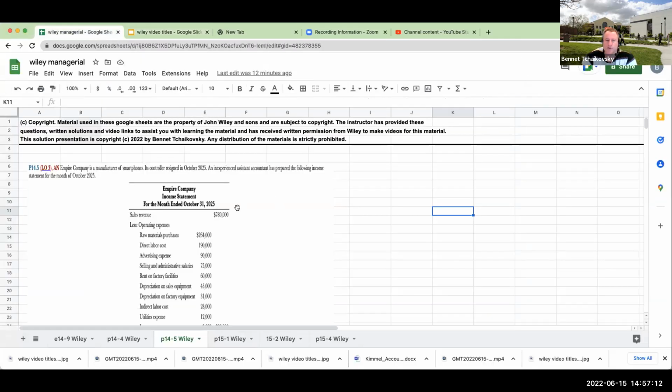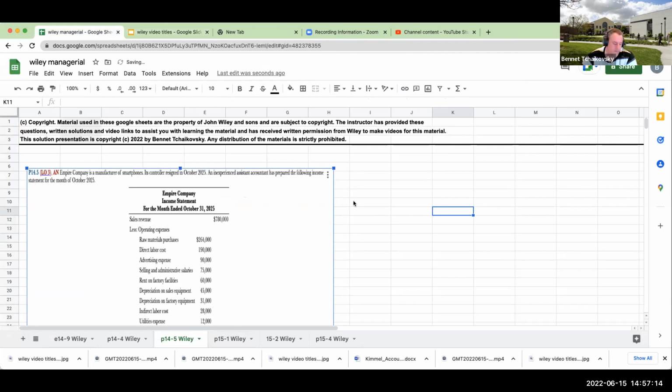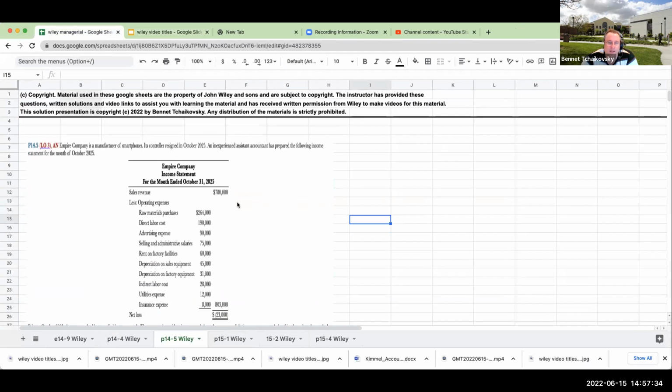Okay, so we're now doing problem 14-5, and let's take a look at this one in particular. Empire Company is a manufacturer of smartphones. Its controller resigned in October of 2025. Not a big surprise there. There's a lot of good mobility in accounting. It's always fun. It's very hard to keep people.